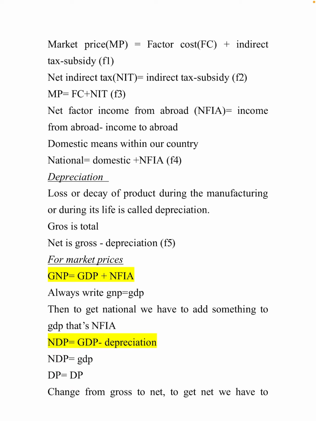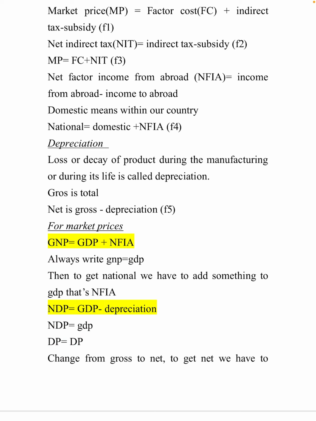What is net indirect tax? Net indirect tax, NIT, is equal to indirect tax minus subsidy. That is net indirect tax. So, leaving factor cost alone, indirect tax minus subsidy is known as net indirect tax. So market price is equal to factor cost plus net indirect tax. We can write it like that also. Sometimes in a question it will not give indirect tax, it will give net indirect tax. So you have to see the difference.